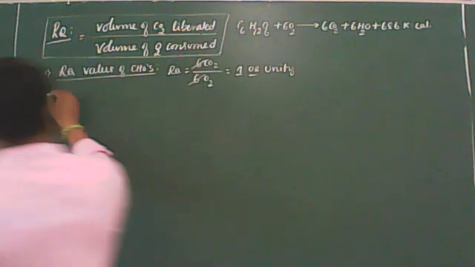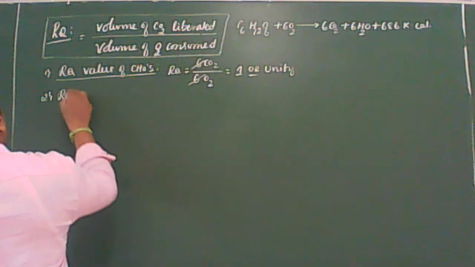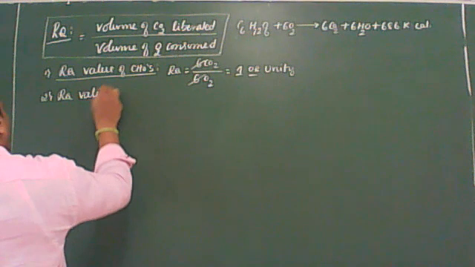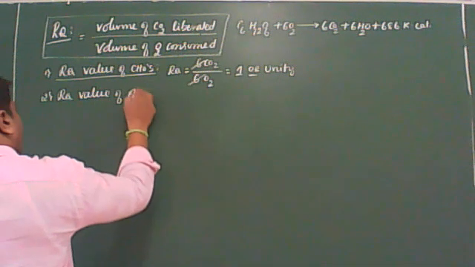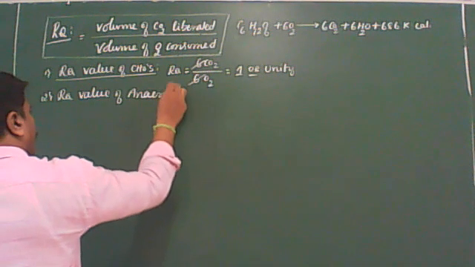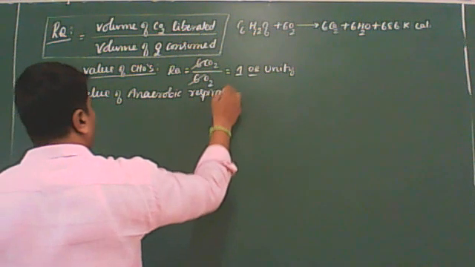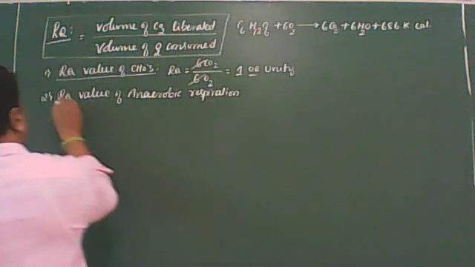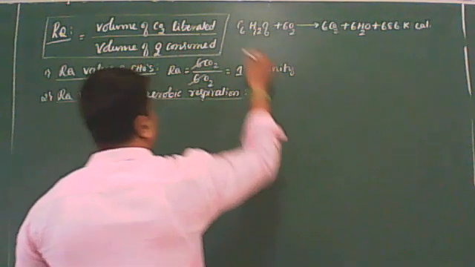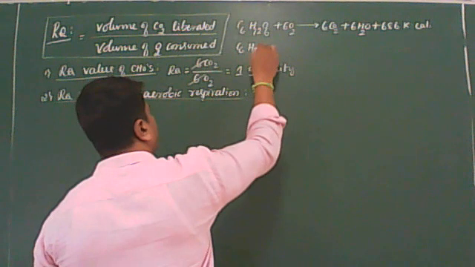Second one. Let us come to the RQ value of anaerobic respiration. Okay, what is the overall equation of anaerobic respiration?